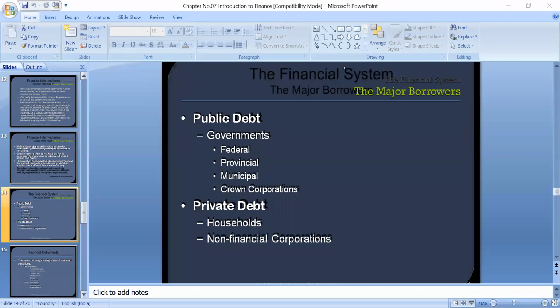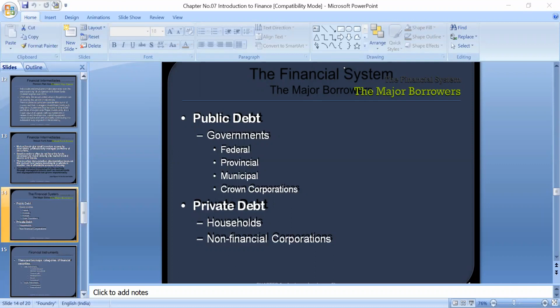And there are major borrowers. Who are the people who need the money? Who are called borrowers? The major borrowers: the first one is public debt, another one is private debt.